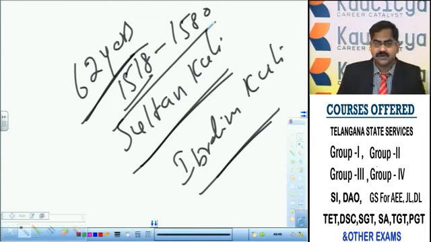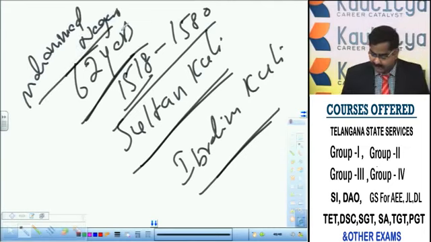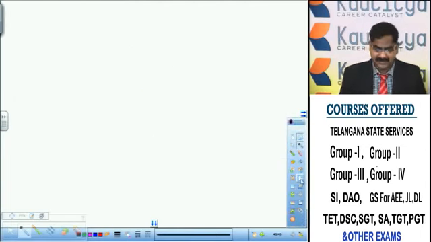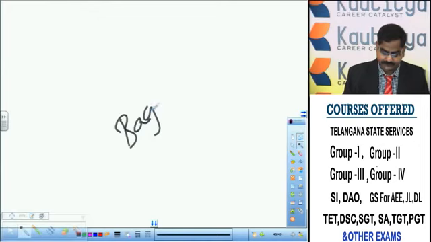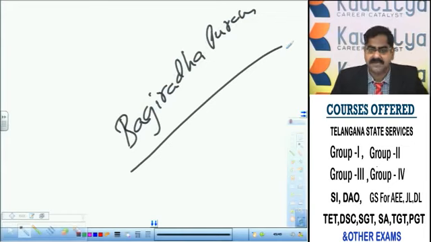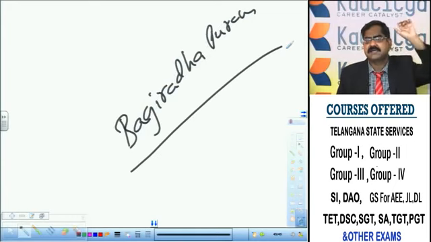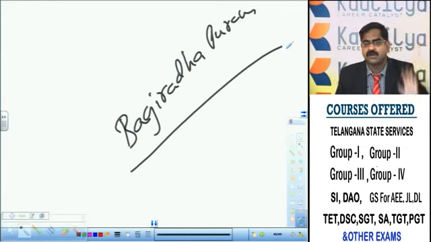Sultan Quli called the Golconda area Muhammad Nagar, whereas Ibrahim Quli called the Golconda area Bhagirathpuram. Why did he call it Bhagirathpuram or Bhagirath Nagaram? Bhagirathi was a Hindu woman, the wife of Ibrahim Quli Qutub Shah. He married a Hindu woman, namely Bhagirathi, after whose name the Golconda Rajya is called Bhagirathpuram. So who called Golconda Muhammad Nagar? Sultan Quli, the first man. Who called Golconda Rajya Bhagirathpuram after the name of his wife? Ibrahim Quli Qutub Shah.